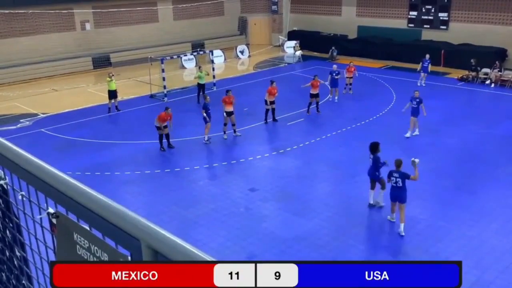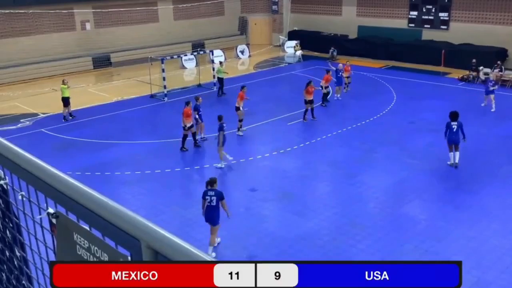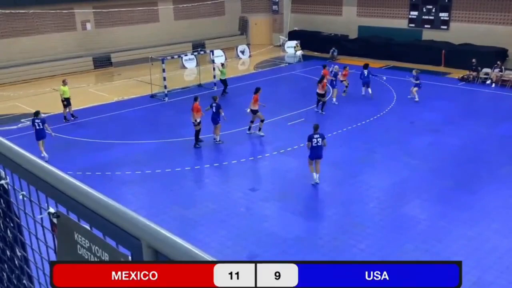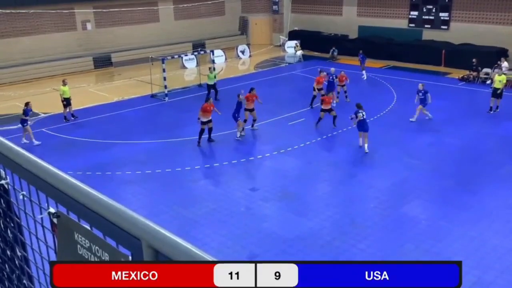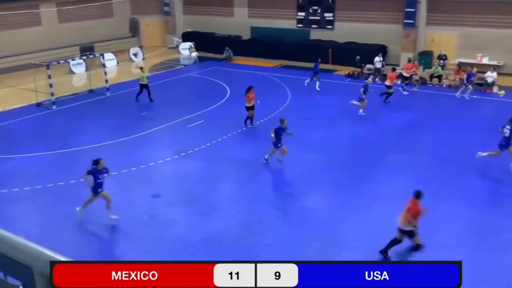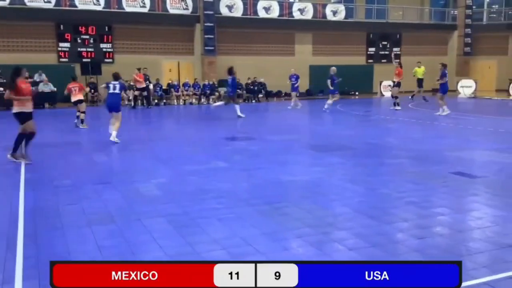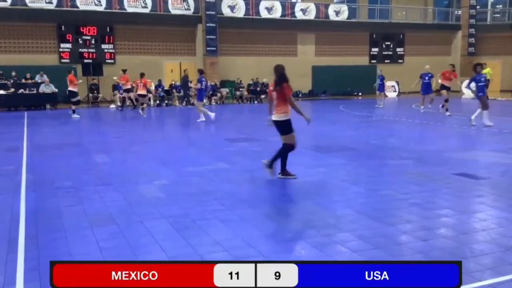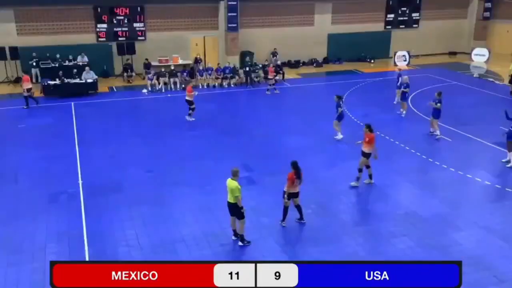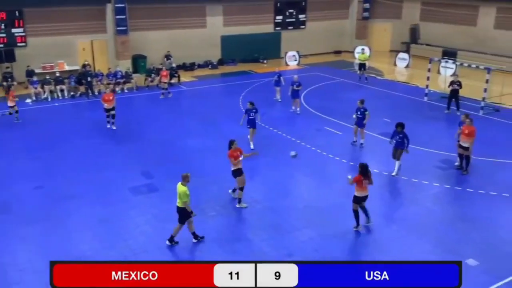And Binta Carvalho decides to slow down, get things set back up. 5 seconds left in the 2-minute penalty, so the U.S. still has a man advantage. And Mexico's back up to full strength, roughly at the same time that the turnover occurred. So the U.S. not able to capitalize off of the man advantage for 2 minutes.